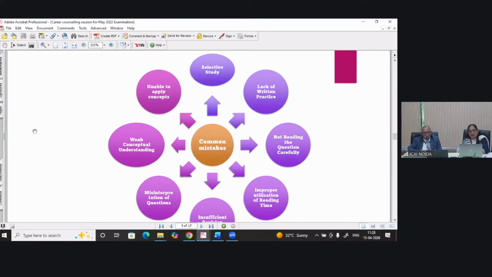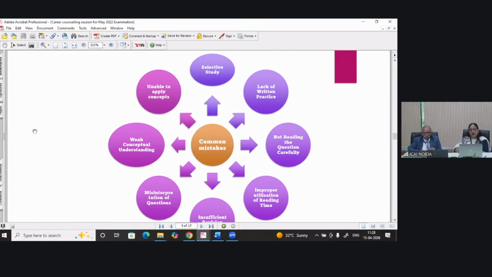Improper utilization of reading time. During reading time, when you are reading the question paper, of course, if you do not know 10 marks or 15 marks, do not panic. Out of 118 marks, if you don't know 15 marks or 20 marks, please do not panic.